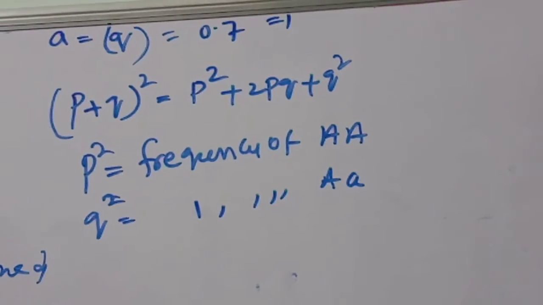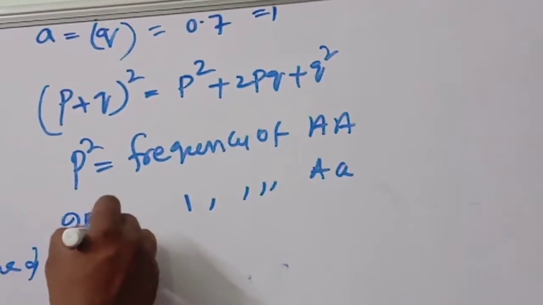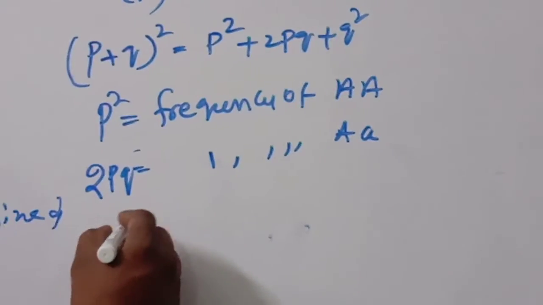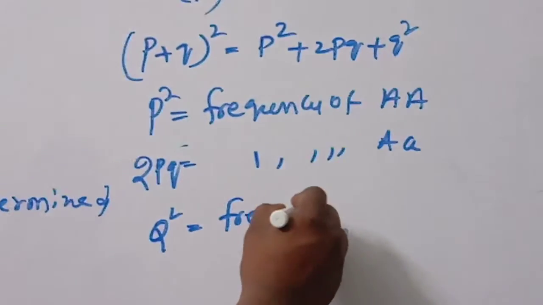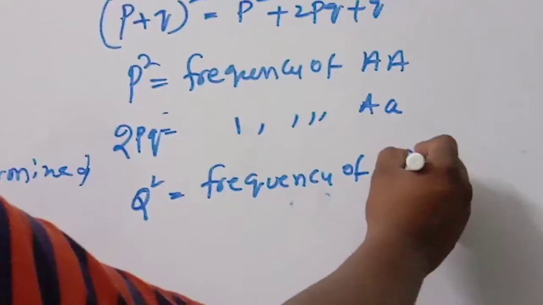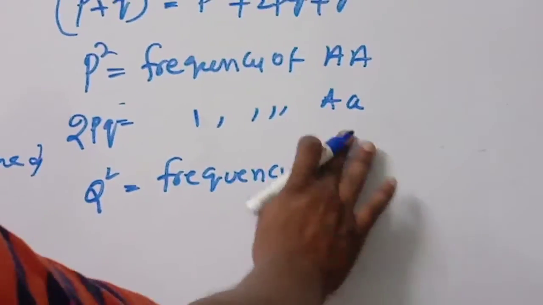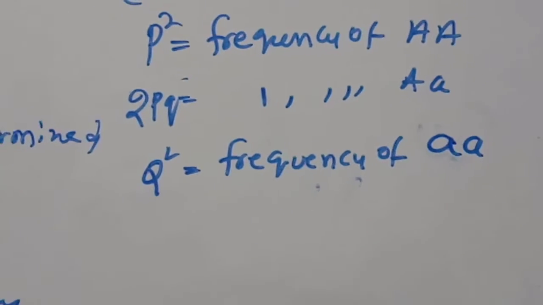Next one, this one is 2pq. This is 2pq, the frequency of Aa. Next, q² is called the frequency of small a, small a. So what is small a? You know very well, light gray.